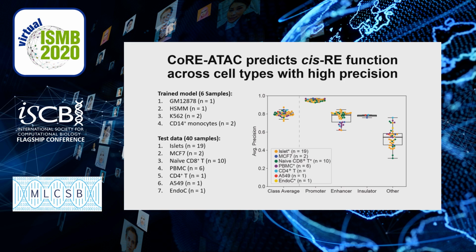We next wanted to understand whether or not CoRE-ATAC could predict cis-regulatory function across different cell types that were not used in model training. If you remember, we used a total of 4 different cell types in model training, and in order to test cross-cell type applicability, we tested CoRE-ATAC on 7 different cell types that were not used in model training. Overall, we observed an average precision of 0.8 for the class average, with promoters being the most highly predicted class, followed by enhancers, then insulators.